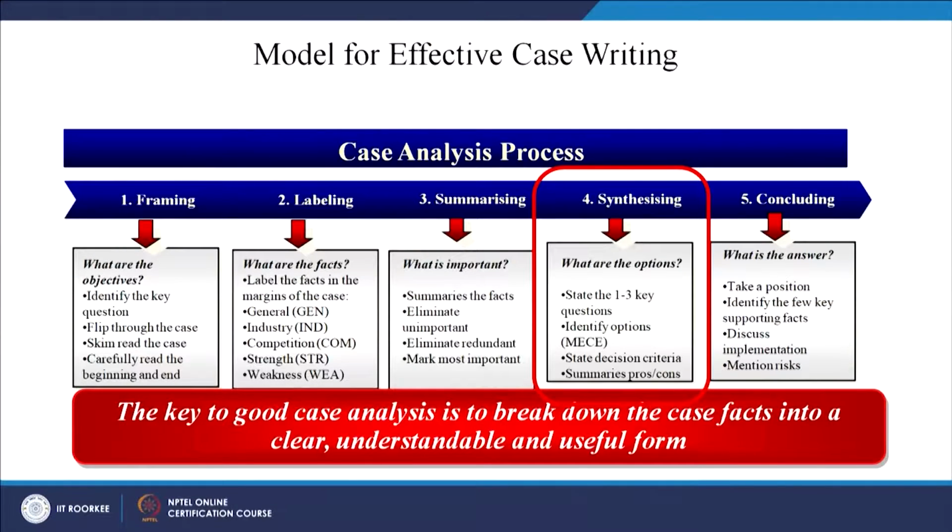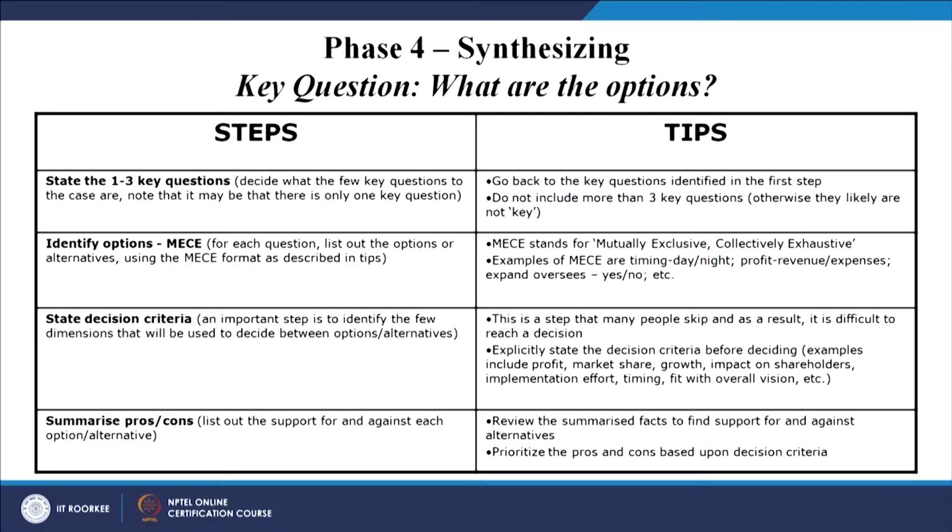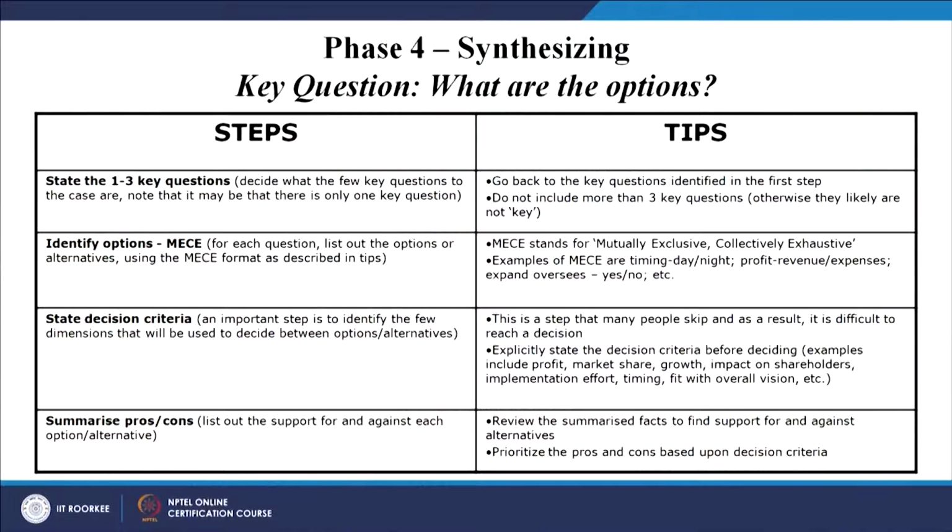After framing, labeling and summarizing, now we will go for the synthesizing of this case study. We are already discussing the Singapore International Airlines case study for this synthesizing purpose. What are the steps and what are the tips in this synthesizing process? The key question is what options are available.